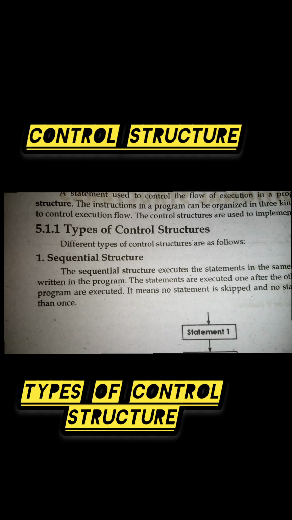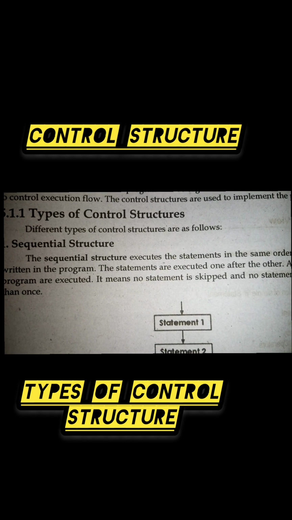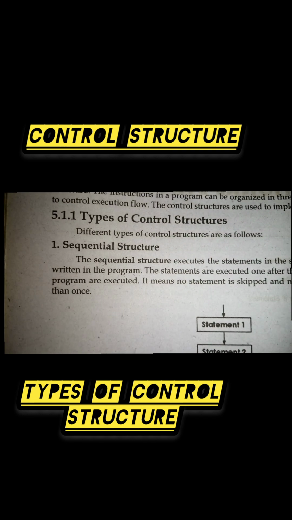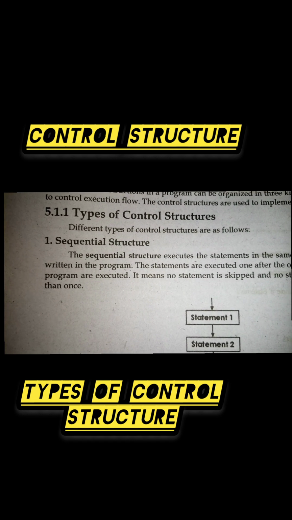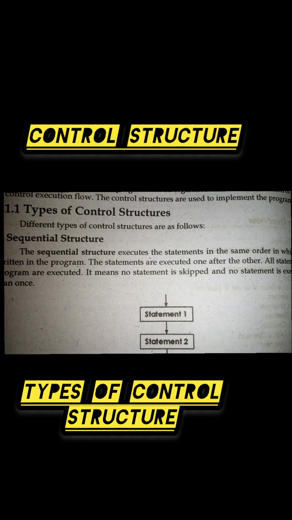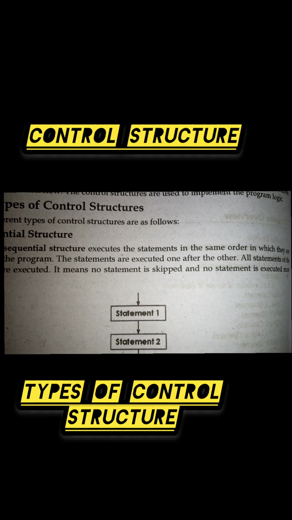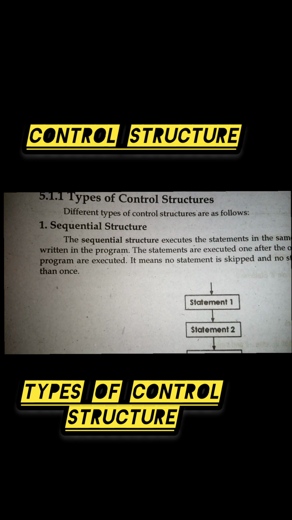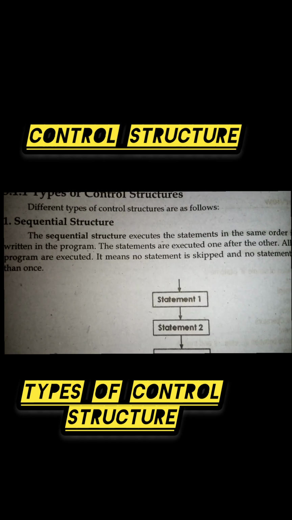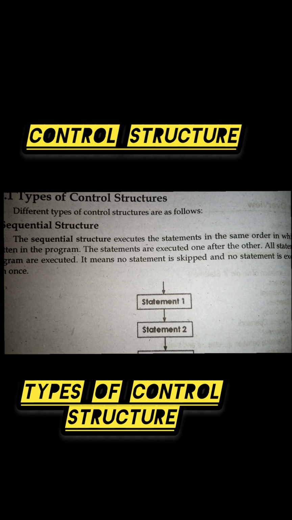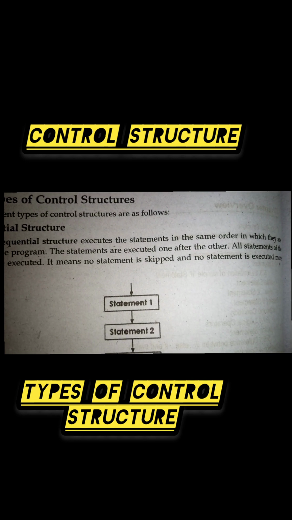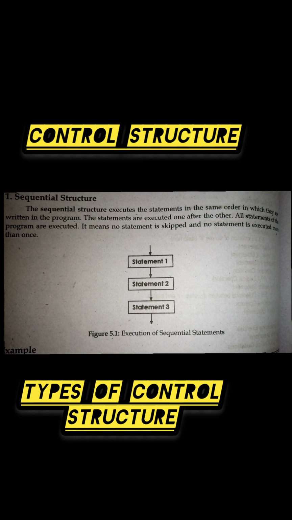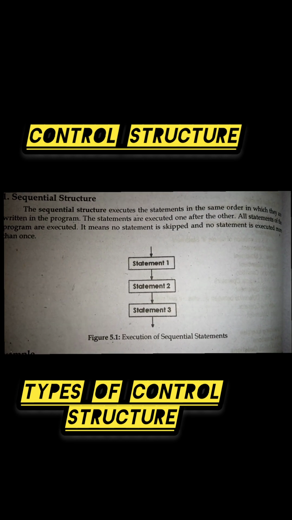Sequential structure. The sequential structure executes the statements in the same order in which they are written in the program. The statements are executed one after the other. All statements of the program are executed. It means no statement is skipped and no statement is executed more than once. Like this: statement 1, statement 2 and statement 3.